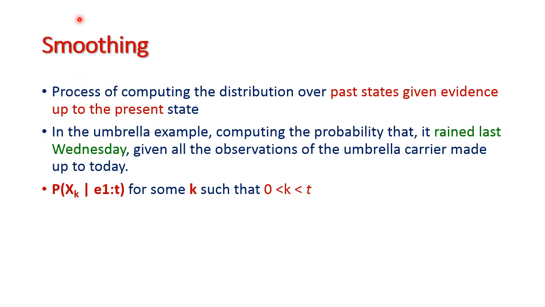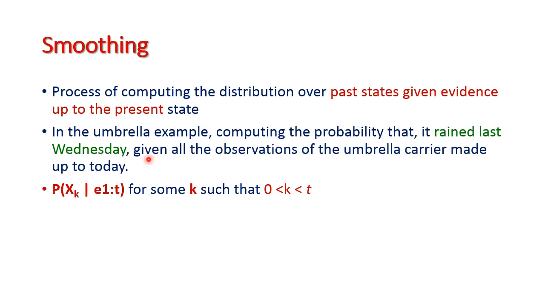The next is smoothing. It is a process of computing the distribution over past states given evidence up to the present state. So in our umbrella example, computing the probability that it rained last Wednesday, given all the observations of the umbrella carrier made up to today. So last Wednesday was raining, Thursday raining, Friday raining, it was raining up to yesterday.